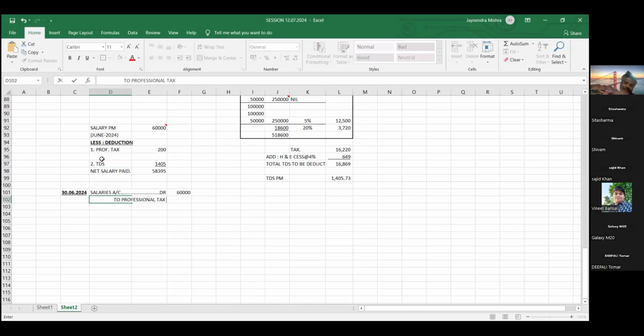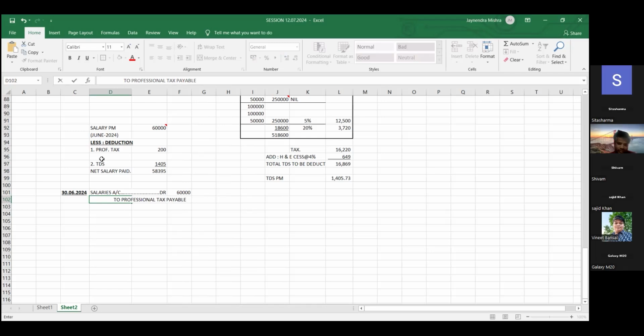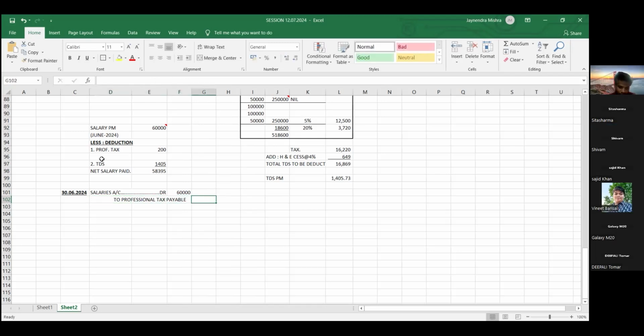Professional tax we have deducted, not yet paid. Since it is not yet paid, it is called liability payable. It is to be paid in next month. How much is the profession tax, friends?